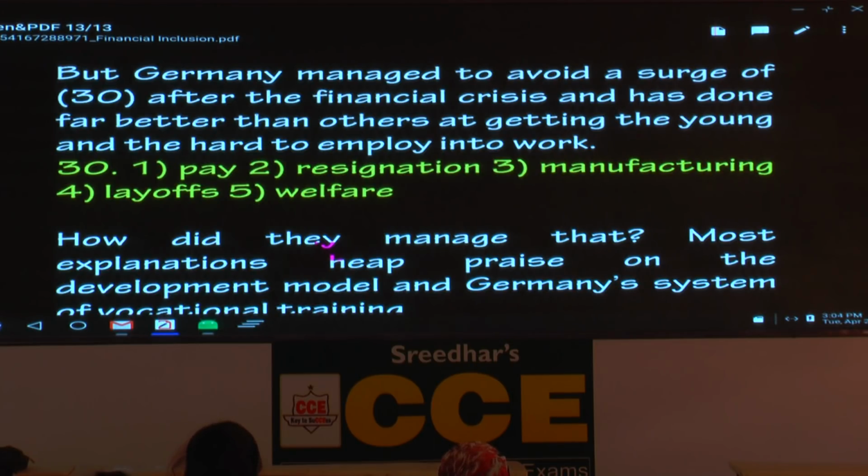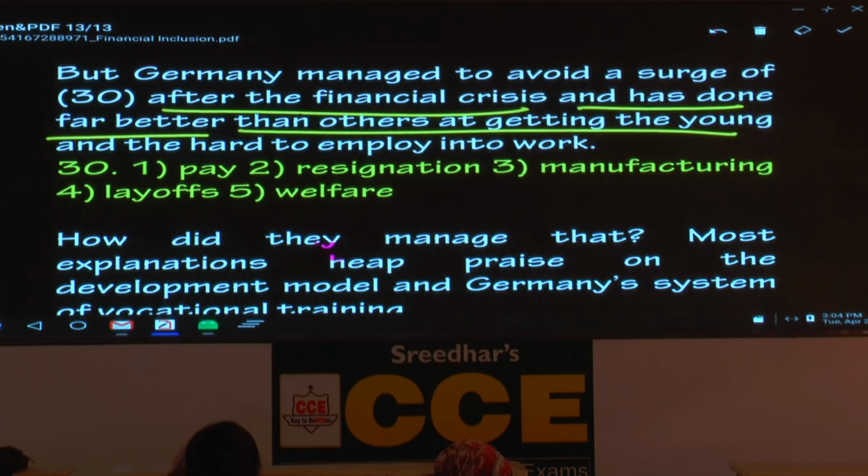What is the context here? Surge of what? Pay, resignation, manufacturing, layoffs. Here you have to read the complete sentence. After the financial crisis, and has done far better than others at getting the young and the hard to employ into work. So work-related pay is not correct in this context.